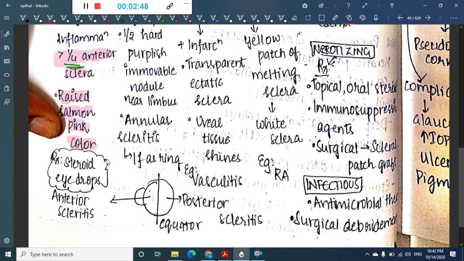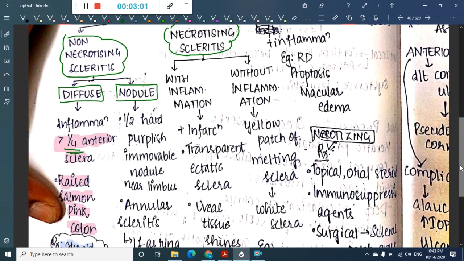Then what is the treatment? In this situation, steroid eye drops should be used in diffuse non-necrotizing non-infectious scleritis.